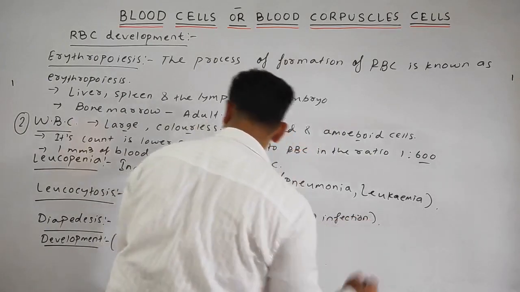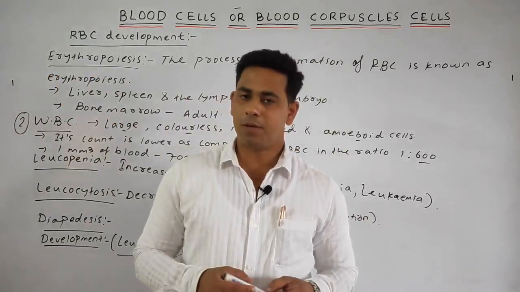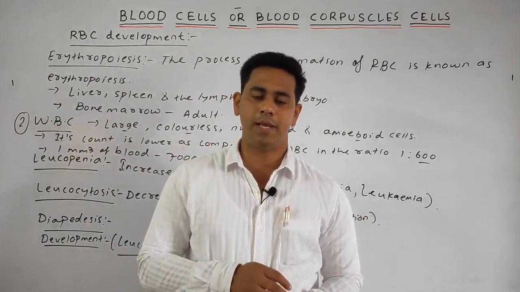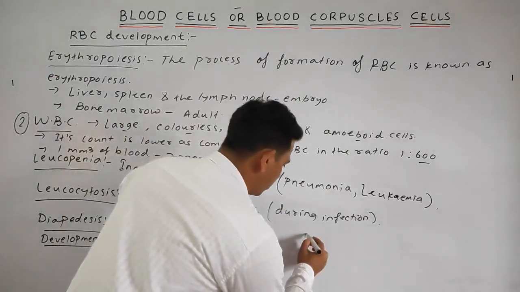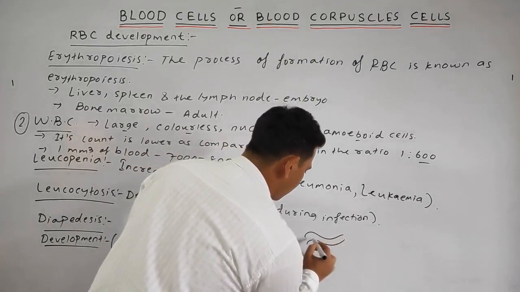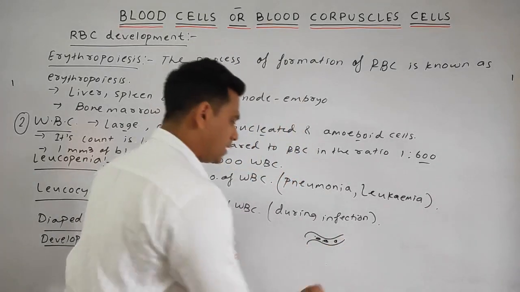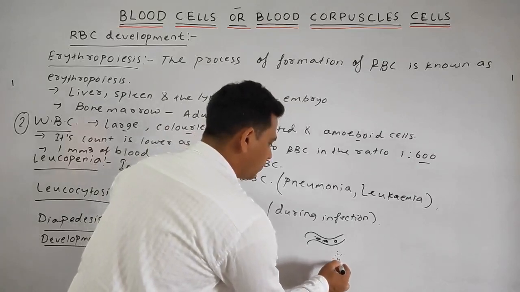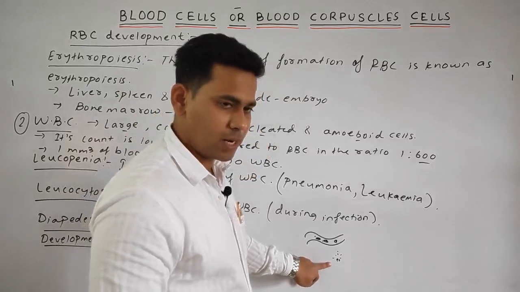Next point, diabetes. What is diabetes? The WBC have the power to squeeze out of the blood capillary and diffuse into the tissue. Suppose this one is the blood flow, having the WBC, and this is the site of the infection in the tissue.